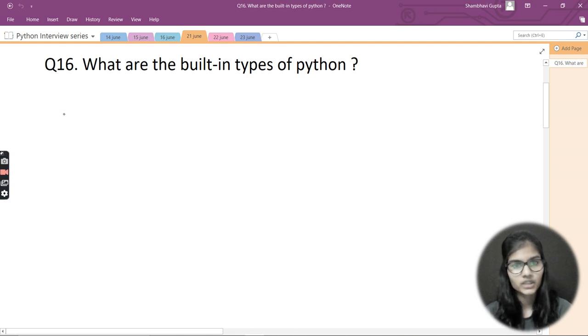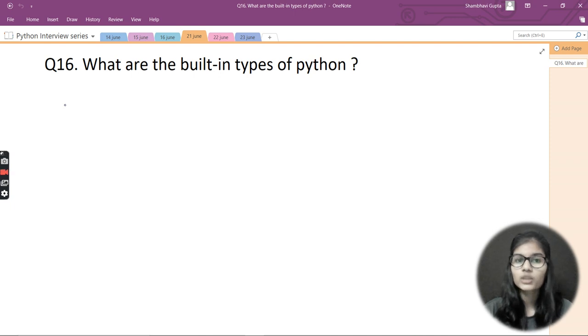So types means what are the kinds of data which we can give, right? This is what comes under the built-in types. Python has a concept of data types, so we just need to define what the built-in data types of Python are. This is the meaning of that particular question. It is not asked very directly, but in a very indirect way: what are the built-in types of Python.